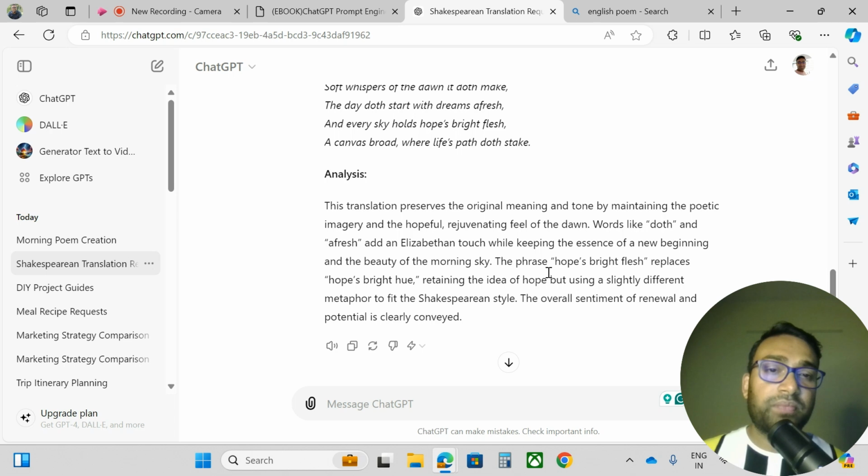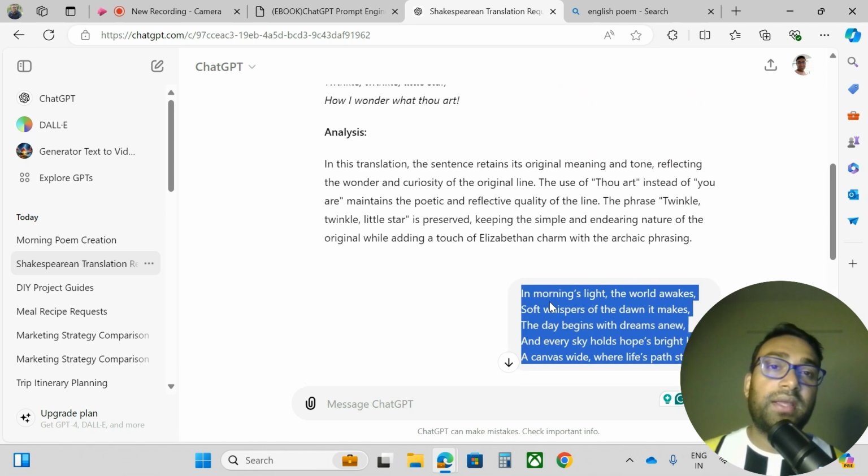It replaces hope's bright with a fresh phrase, retaining the idea of hope but using a slightly different metaphor to fit the Shakespearean style. The overall sentiment of renewal and potential is clearly covered.